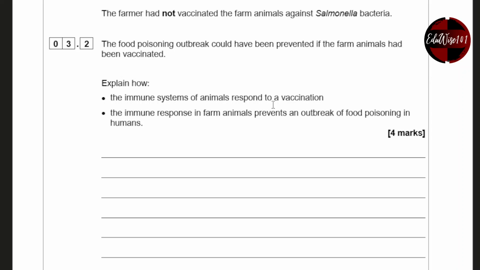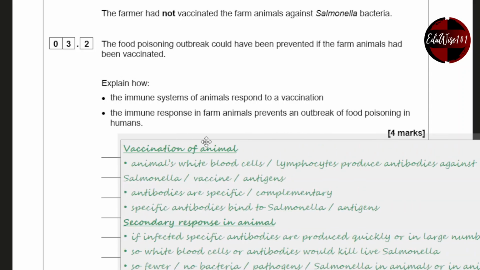So when vaccinated, the animal's white blood cells, let's say in sheep, cattle, or even chicken, which is basically the lymphocytes, produce the antibodies against the antigens. The antibodies are very specific to the antigen, which is basically complementary in shape, the opposite in shape, and specific antibodies bind to the Salmonella bacteria or to the antigens. Now, the secondary response, here's the answer in detail.